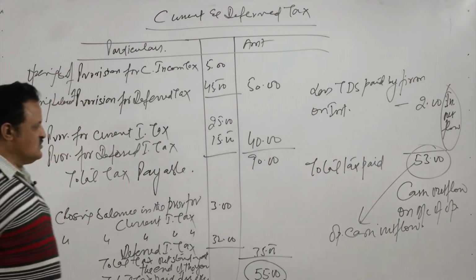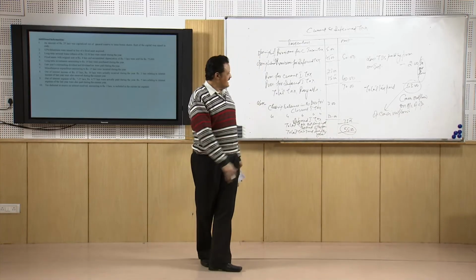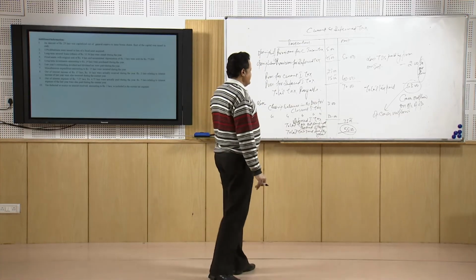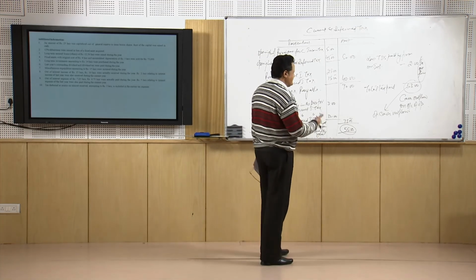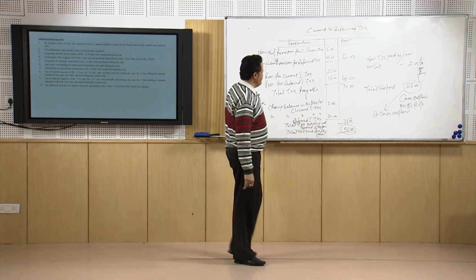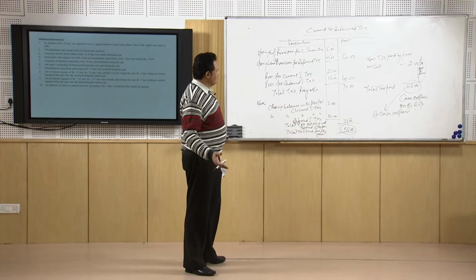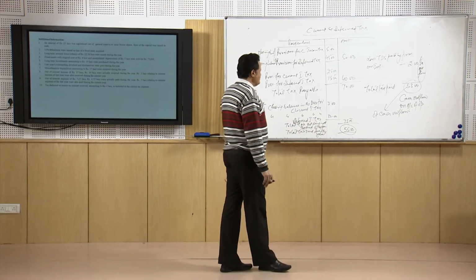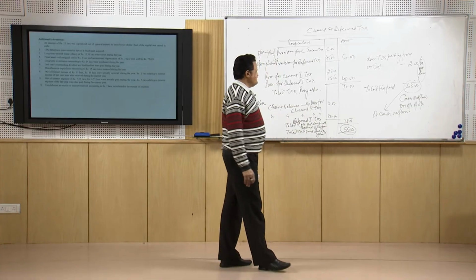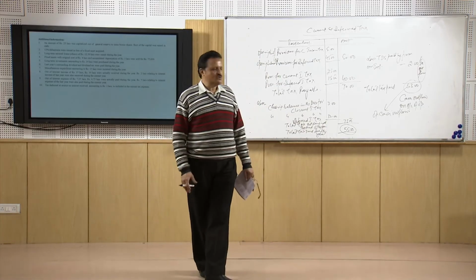And the 2 lakh rupees which was deducted as tax at source by the firm who paid the interest to this Skyline should not be considered as an operating outflow, because that is not the tax to be paid on the income earned out of the operations of the firm. That tax is paid on account of the interest earned on investment. So, that should be considered as an investing outflow. So, we have subtracted that.